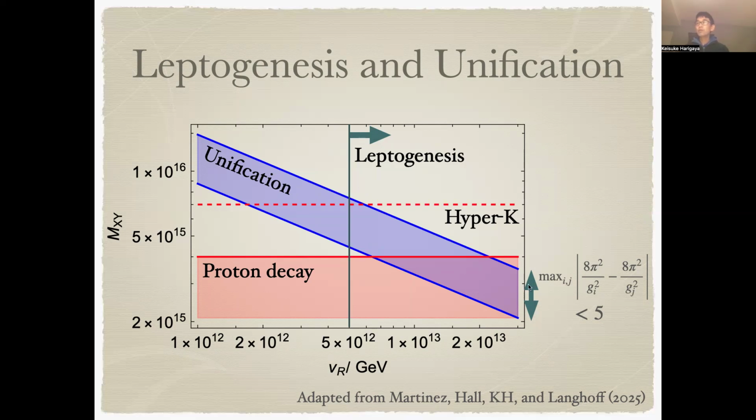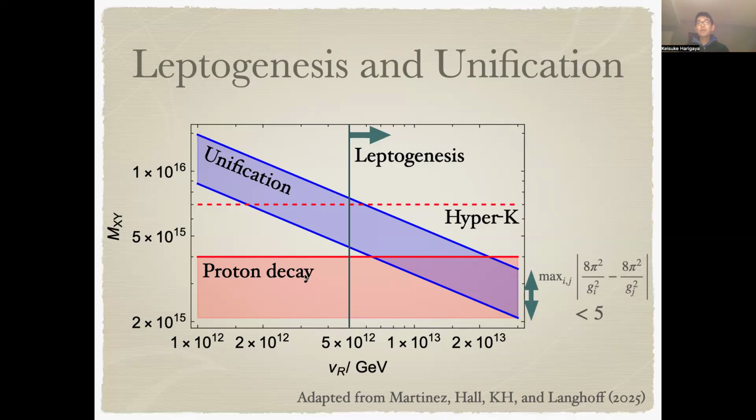Here, the non-zero width of the blue band comes from the possibility that there might be some so-called threshold corrections, small quantum corrections to the gauge coupling constants at the SO(10) breaking scale, which we require to be sufficiently small.